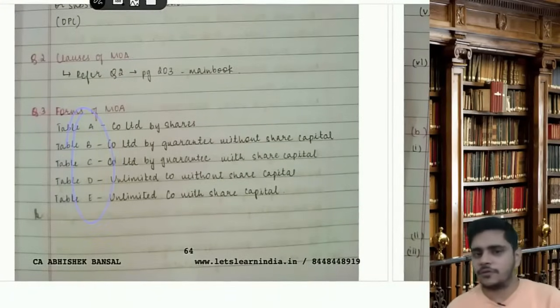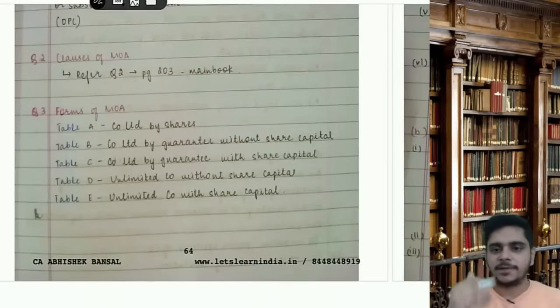Forms of MOA only for the purpose of MCQ. Table A, B, C, D, E. These are the standard formats. If you don't want to make your own MOA, you can just copy paste it. A, B, C, D, E.